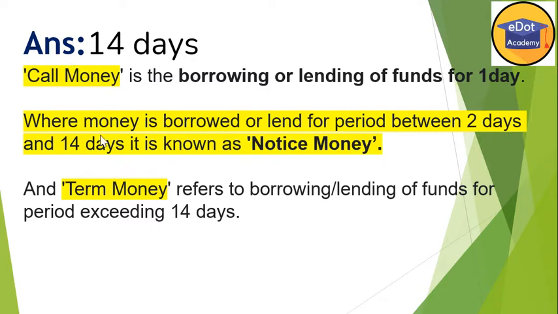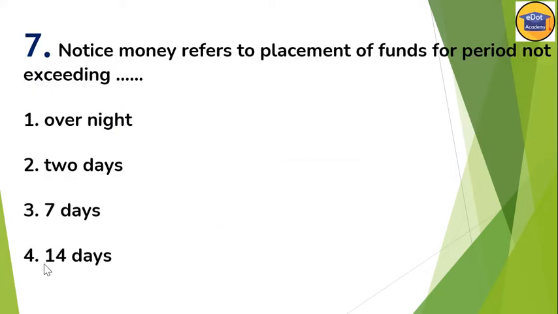Where the money is borrowed or lent for a period between 2 days to 14 days, it's called notice money. That means from 2 days to 14 days. And if it is more than 14 days, then it's called term money. That borrowing will be called term money. That's why our option is correct, 14 means 14 days. So option 4 is correct here.